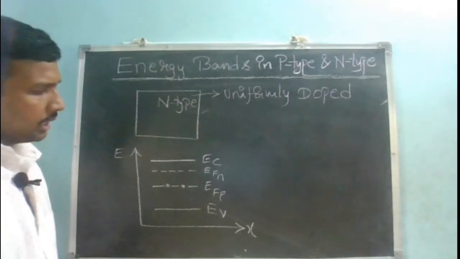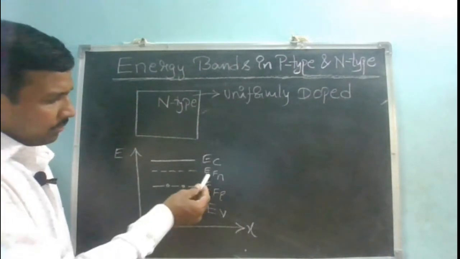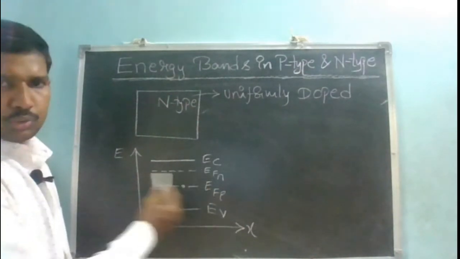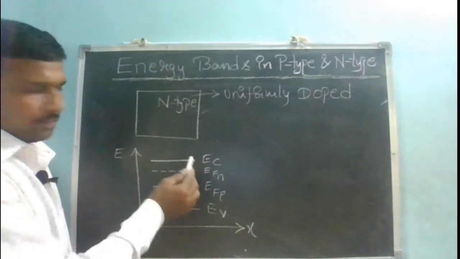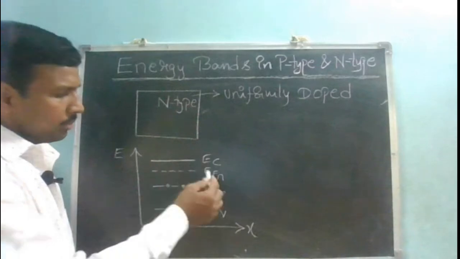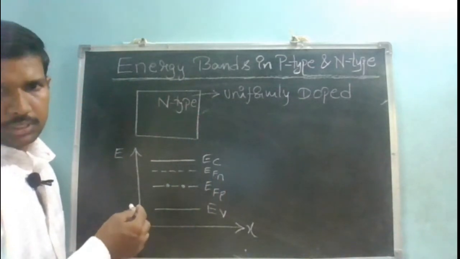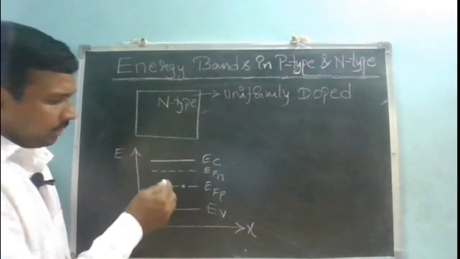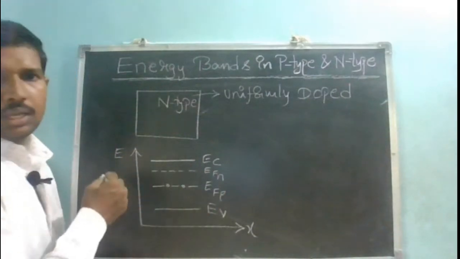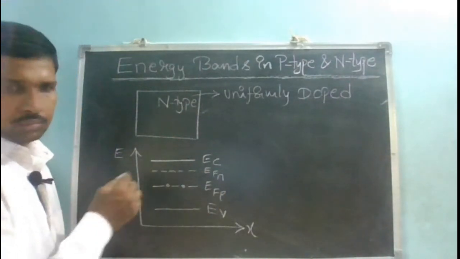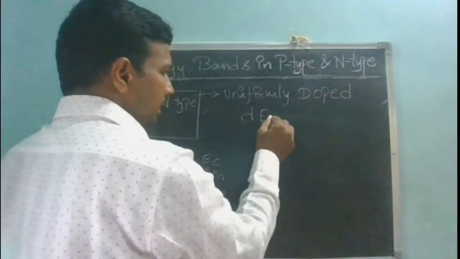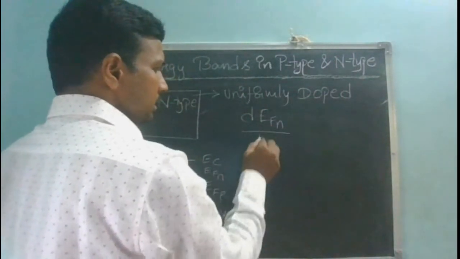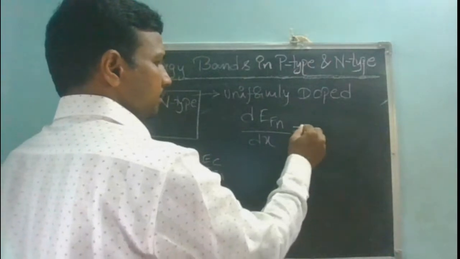How do I understand this? The slope of my Fermi energy level is 0. It is a horizontal line, and the distance between EC and EF is the same. So there is no movement of charge in the material, no current. When there is no current, the slope of the Fermi energy level is 0 with respect to x.